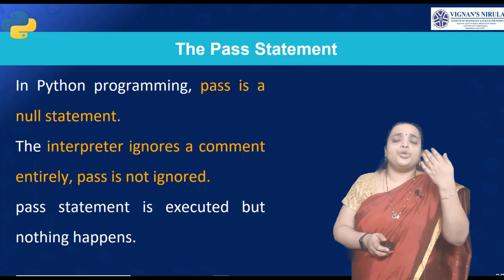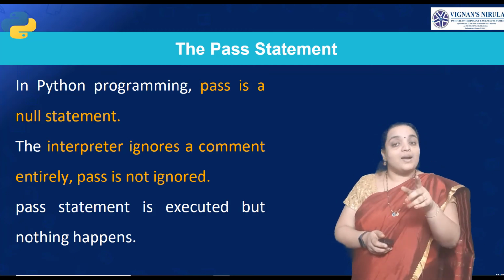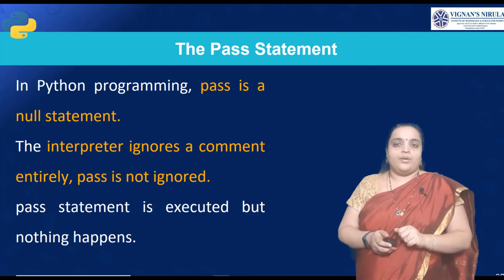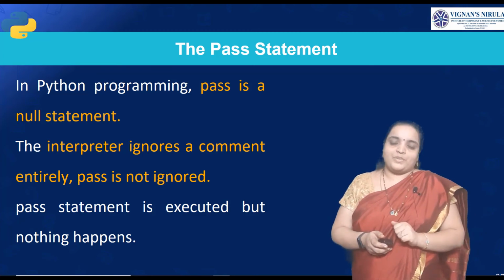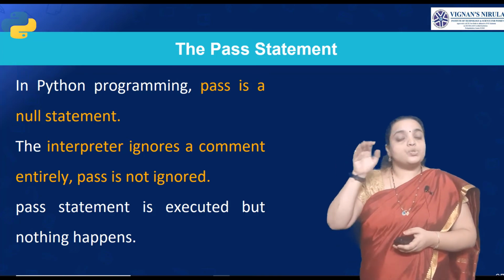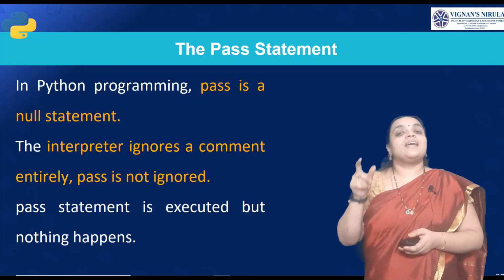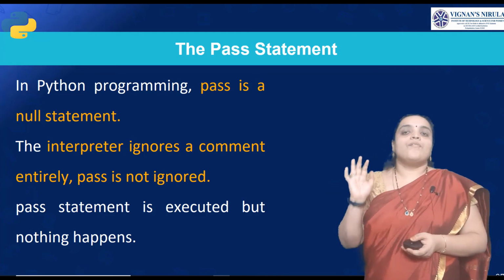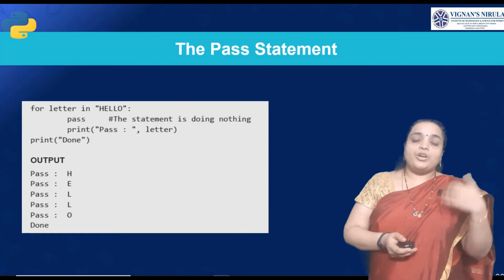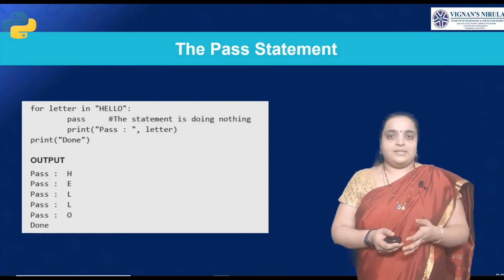The interpreter ignores comments entirely, but pass is not ignored. The pass statement is executed, but nothing happens. Is that clear? A comment is not executed at all, but the pass statement is executed and does nothing, because it is a null statement.